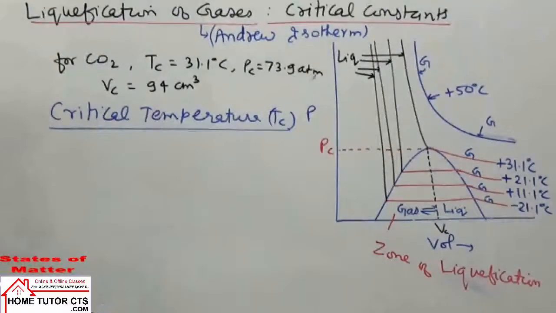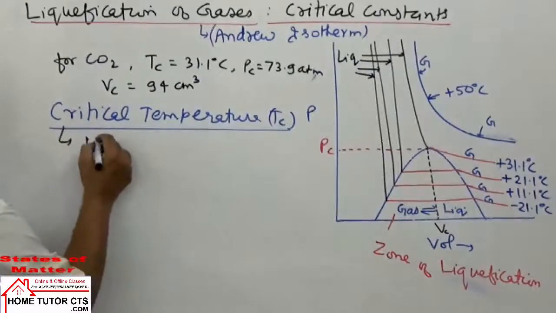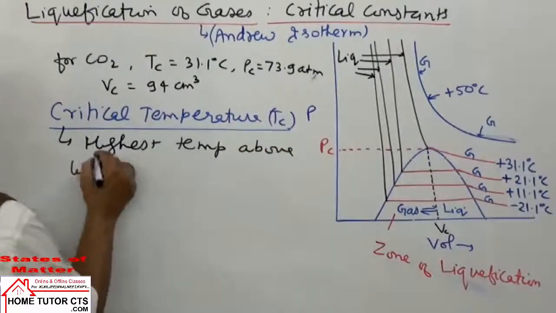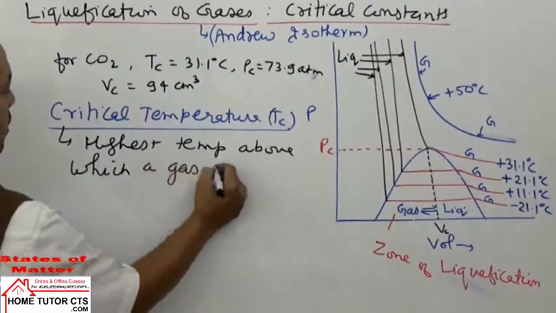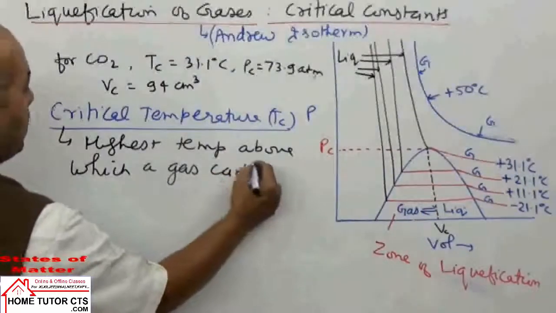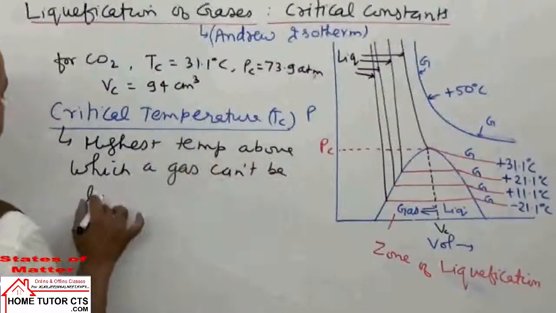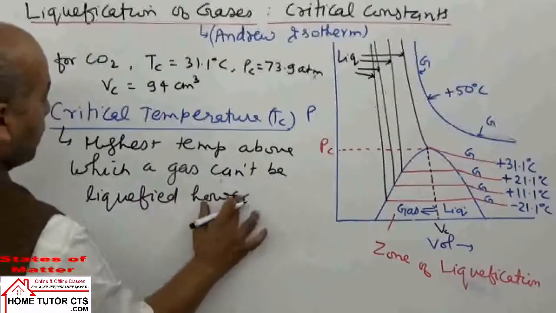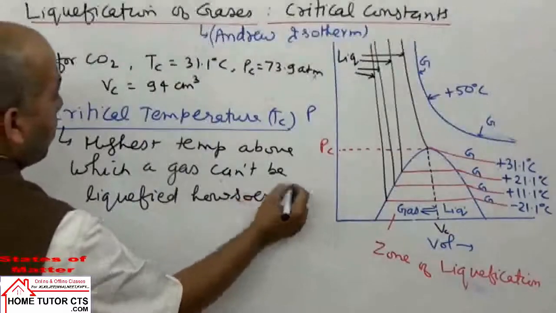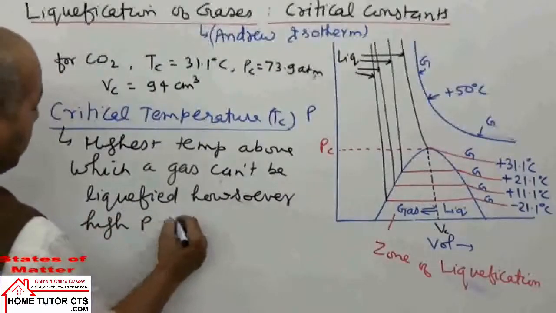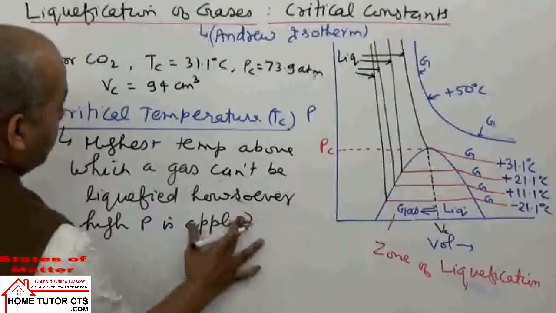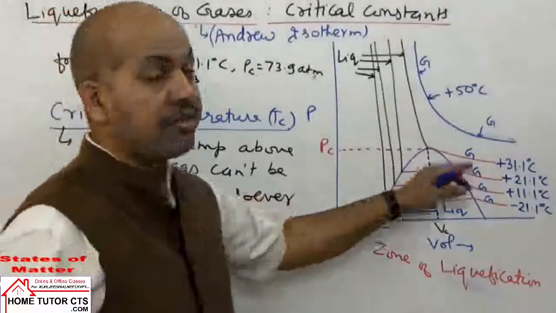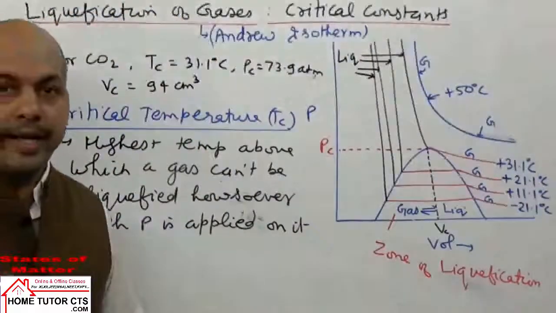It is the highest temperature above which a gas cannot be liquefied, howsoever high pressure is applied on it. It is the highest temperature. After this temperature, the gas cannot be liquefied. The gas will remain always gas.